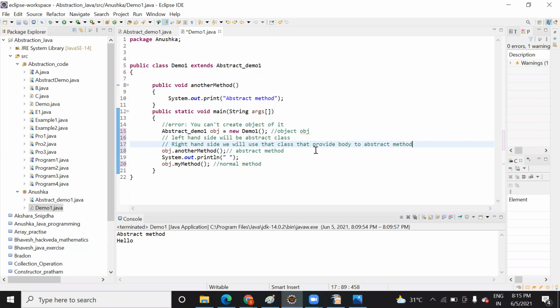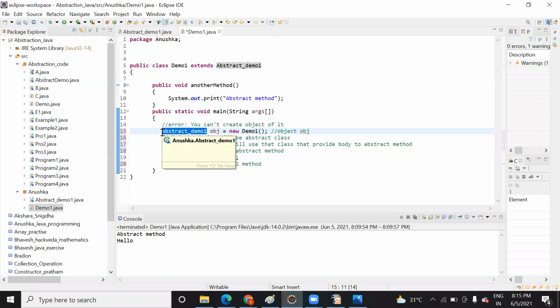So who is going to provide a body here? Demo one. That's why you have written demo one on the right hand side. An abstract method is present in which class? What is the name of that class? Abstract demo. So you will write it on the left hand side, and you will call that method just like a normal method.